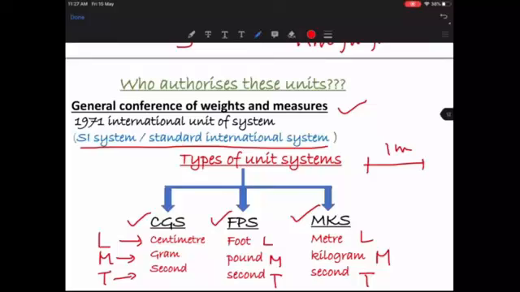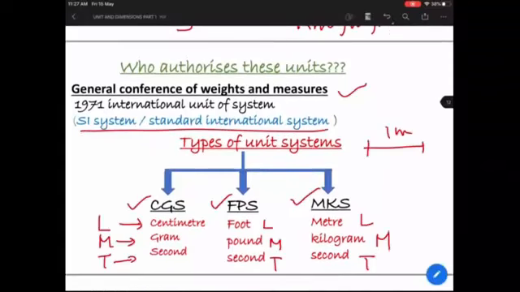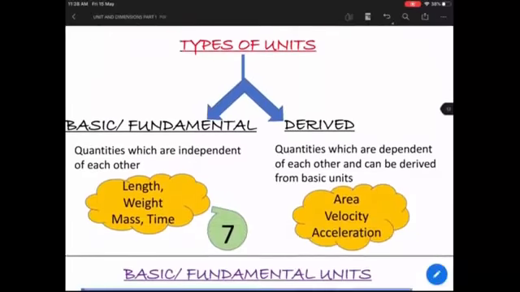And there is one more important point. You can actually convert any quantity from one unit system into the other unit system. Okay, that is also important for you to understand. So now you know who authorizes the unit and what are the various unit systems that are available here.